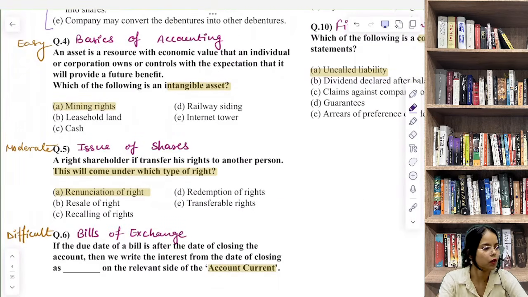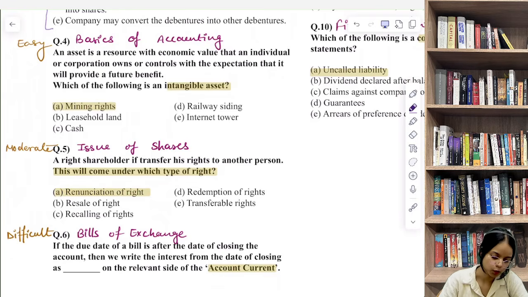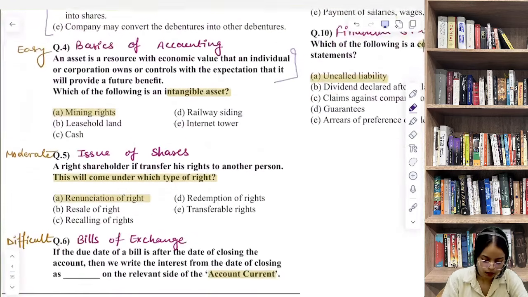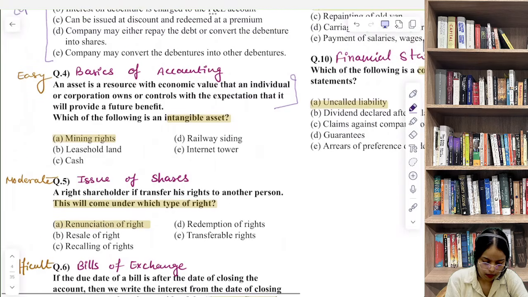Now question number 4, an asset is a resource with economic value that an individual or corporation owns or controls with the expectation that it will provide a future benefit. Okay, so हमें asset के बारे में कुछ बताया गया, and then they are asking which of the following is an intangible asset. So basically this information was irrelevant. This is our question, that okay, which of the following is an intangible asset.